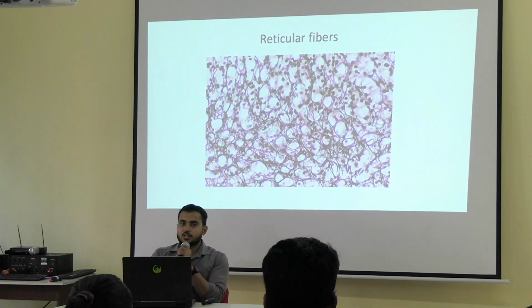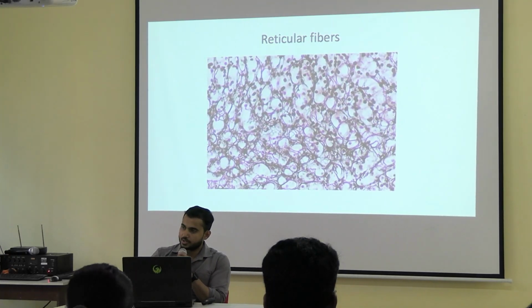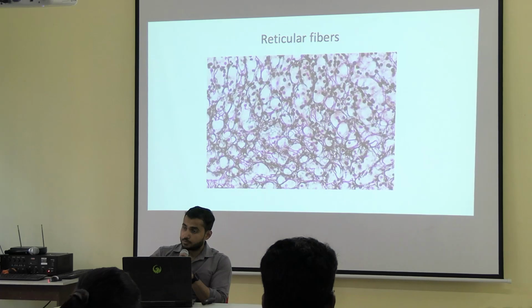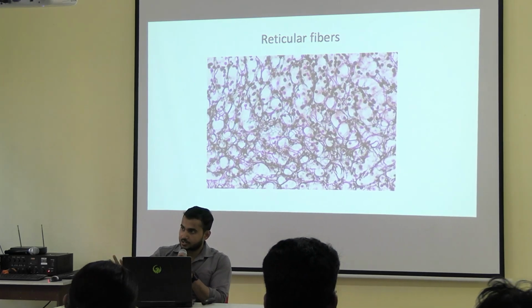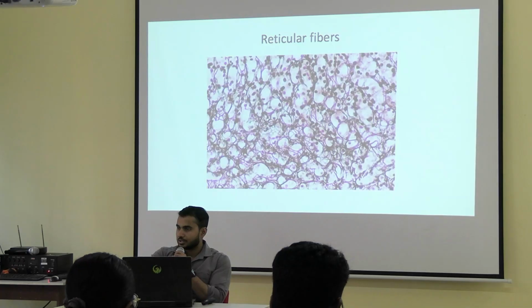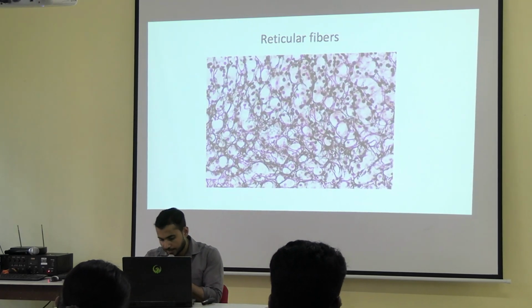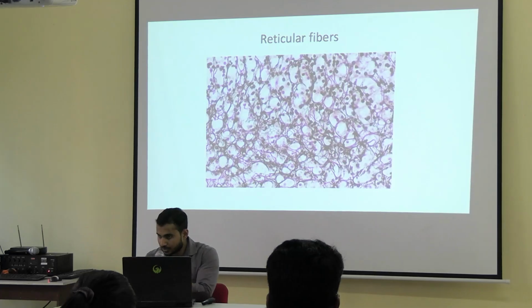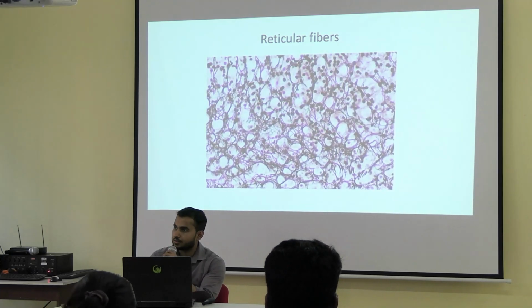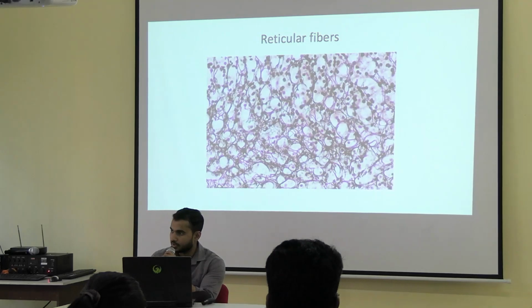While explaining the collagen fibers, I have told you that approximately 29 different types of collagen fibers are there. Among them, type 3 collagen fibers are nothing but the reticular fibers. Okay, type 3 collagen fibers are nothing but the reticular fibers. First point. Second point, the reticular fibers are finer and thinner as compared to the elastic fibers.